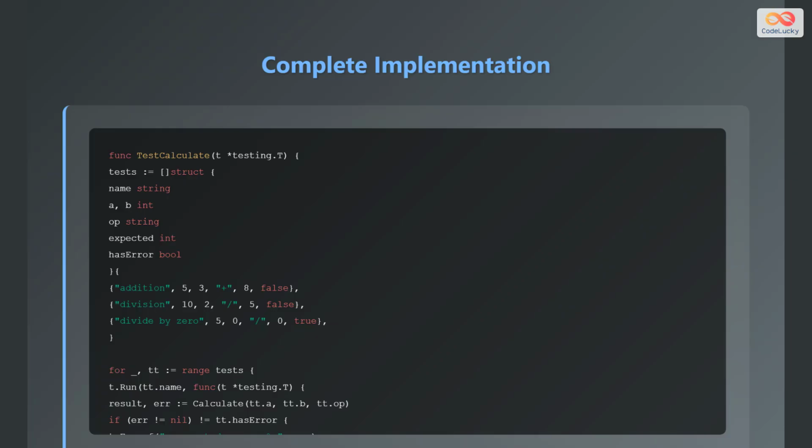Inside the loop, t.Run creates a subtest for each test case, allowing for better isolation and clearer output. The calculate function is called with the inputs and operator from the current test case. The code checks if an error occurred during the calculate function call. It compares whether an error occurred or not with the hasError field of the test case. If there's a mismatch, it reports an error using t.Errorf.